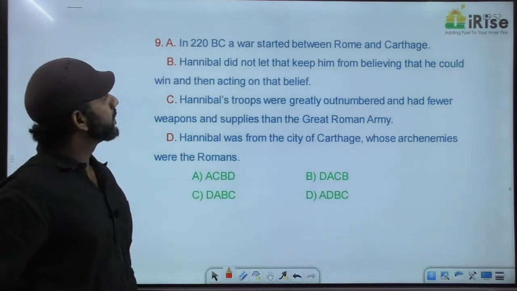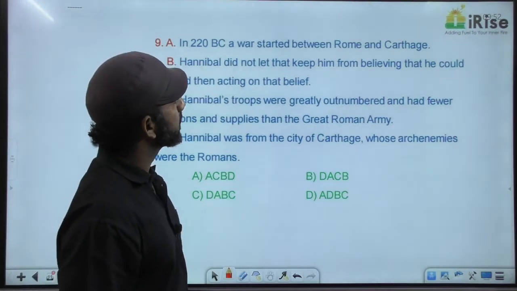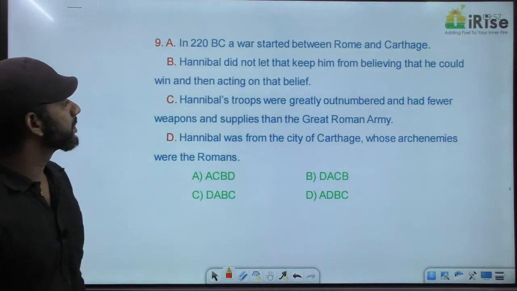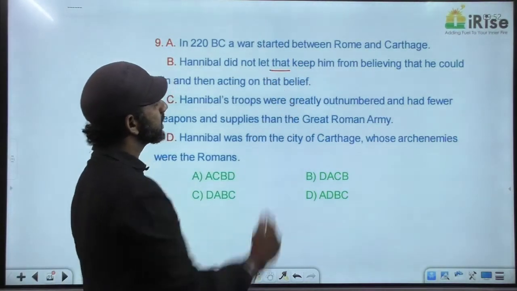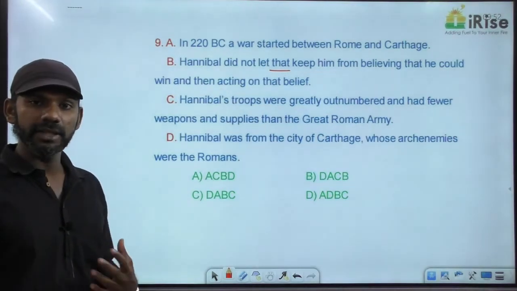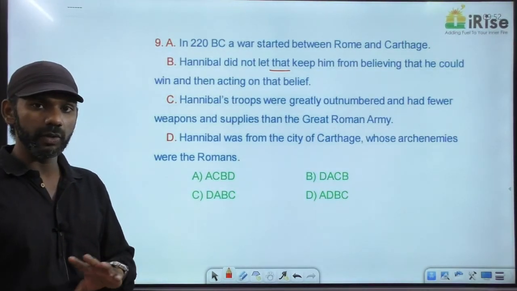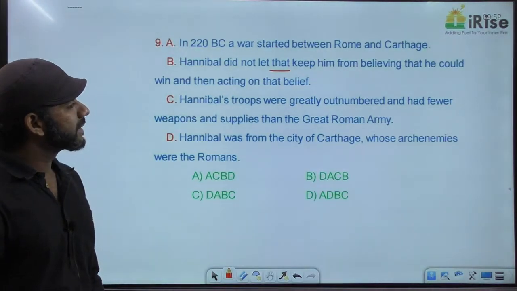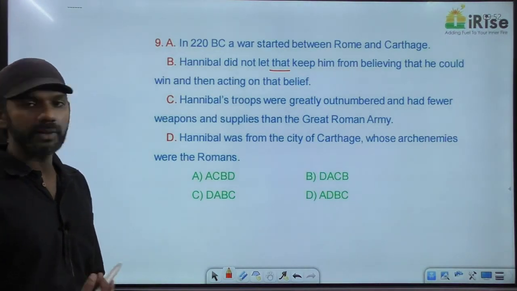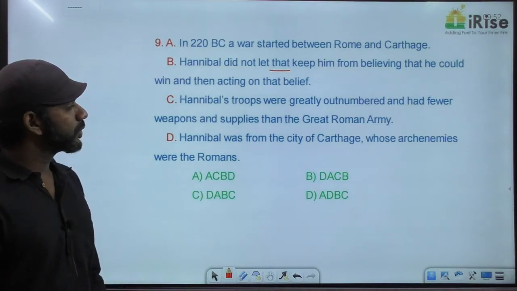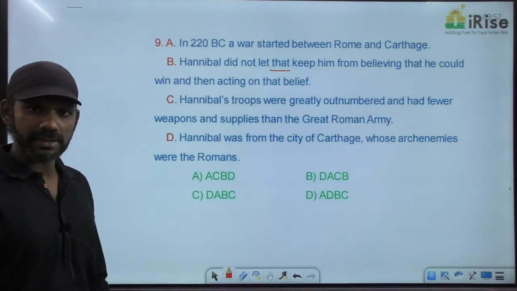In 220 BC, a war started between Rome and Carthage. Hannibal did not let that keep him from believing that he could win and then acting on that belief. Never miss any indicator or pronoun while reading. Hannibal's troops were greatly outnumbered and had fewer weapons and supplies than the great Roman army. Hannibal was from the city of Carthage, whose arch enemies were the Romans.